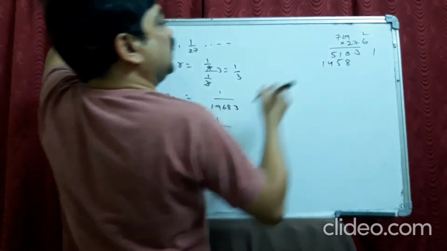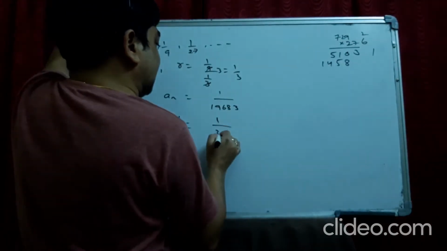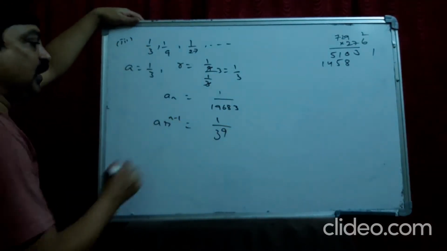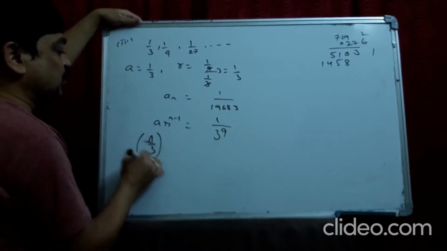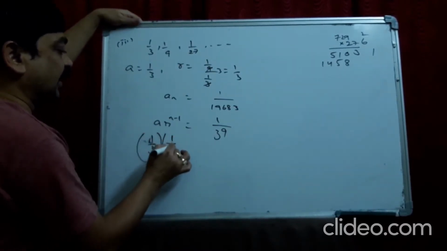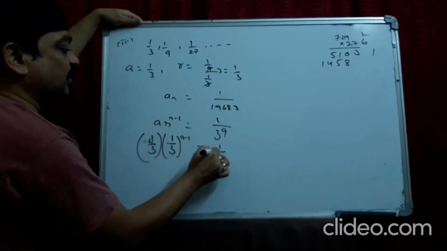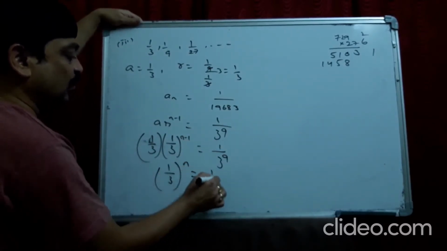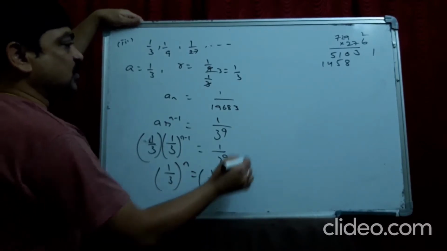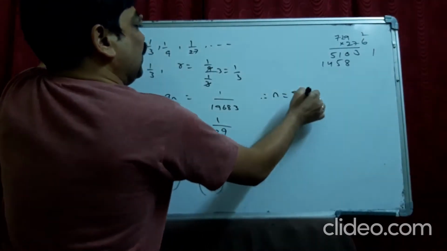So 3 power 6 and 3 cube, it is 3 power 9. You can take 3 power 9. Now A is 1 by 3 into 1 by 3 power n minus 1 is 1 by 3 power 9. So it becomes 1 by 3 power n, equal to 1 by 3 power 9. So you can take it as n equal to 9.